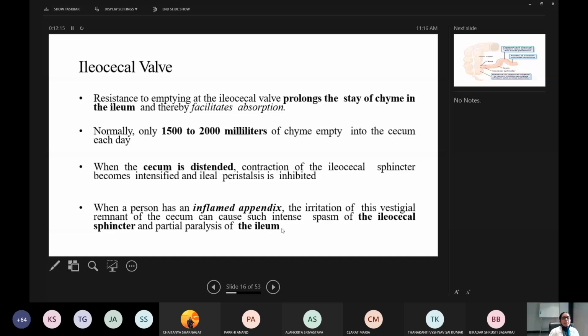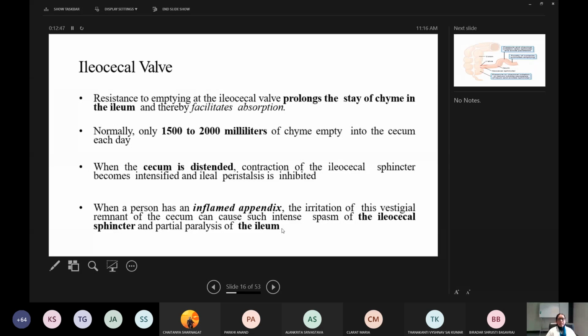Resistance to emptying at the ileocecal valve prolongs the stay of chyme in the ileum and thereby facilitates absorption. Normally only 1500 to 2000 ml of chyme empties into the cecum each day.